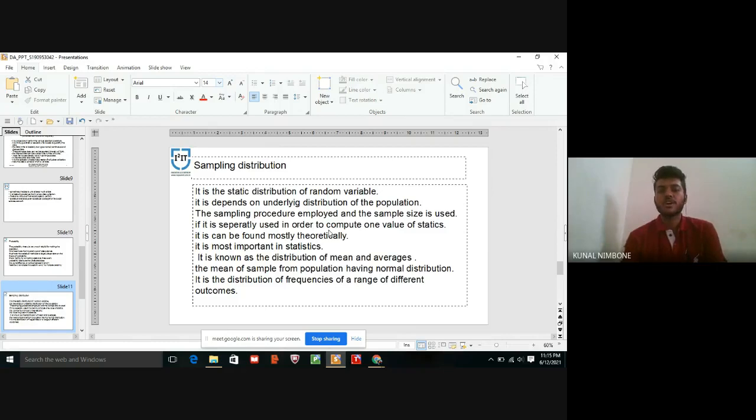It is dependent on the underlying distribution of the population, the sampling procedure employed, and the sample size used. It is used to compute one value of a statistic. There are many values in statistics, but the sampling distribution computes one value.